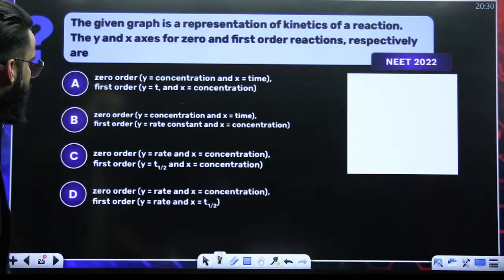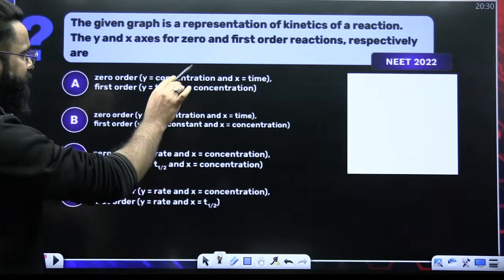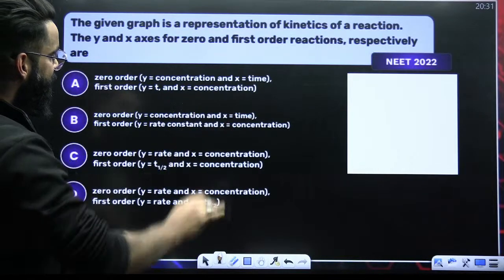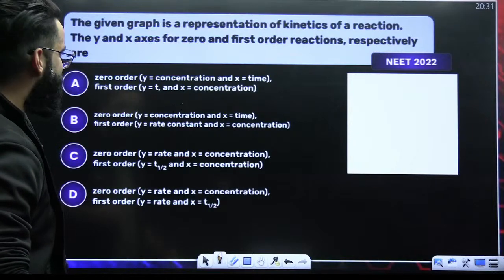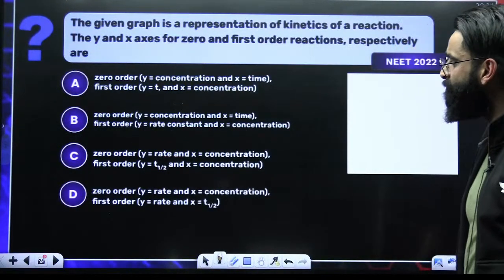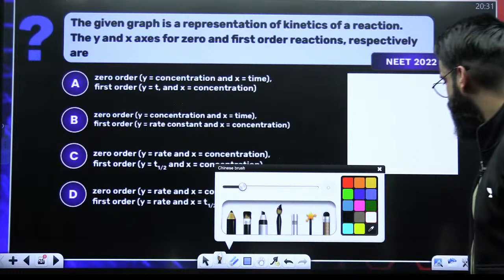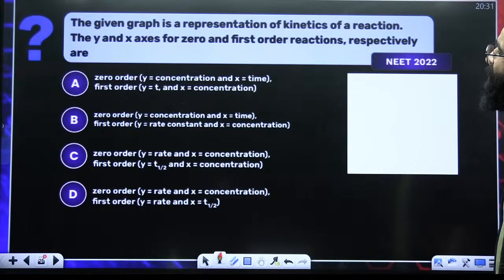All right. Something is missing here. I think the graph is missing here. The graph was given here. Let me just presume what the question should have been. The given graph is the representation of kinetics of the reaction, the y and x axis, for the zero and the first order reactions respectively.